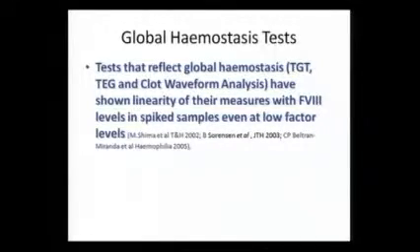These are called global hemostasis tests because the physiology of coagulation is changing. The global hemostasis tests are those that reflect global hemostasis, like the thrombin generation test, thromboelastogram, and clot waveform analysis. As I showed you, they have shown linearity in their measures with factor VIII levels in spiked samples at low factor levels. There is limited data on such responses in non-spiked samples, that is, clinical samples, and people are looking at data coming from various centers to see the impact of these tests.